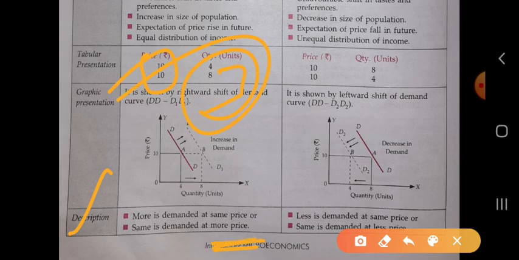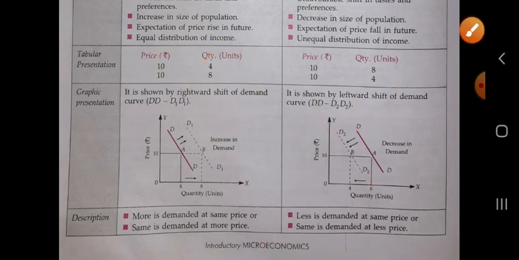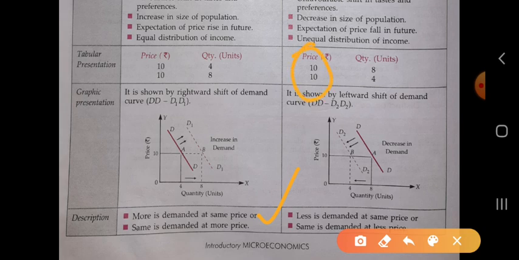When we have increased the price from 10 to 12, the quantity demanded will be the same, for example 8 to 8. It is the case of the increase in demand. And in the case of decrease in demand, less is demanded at the same price.